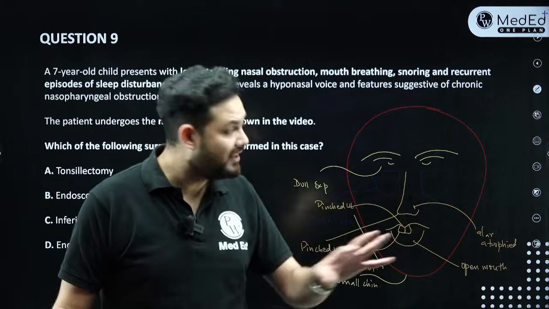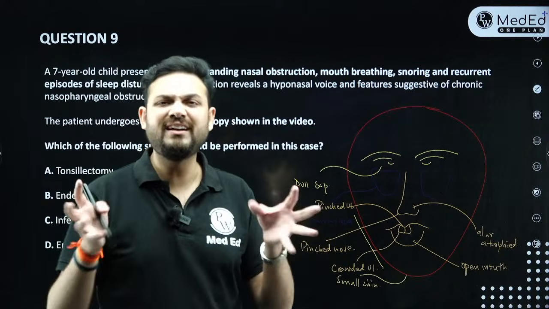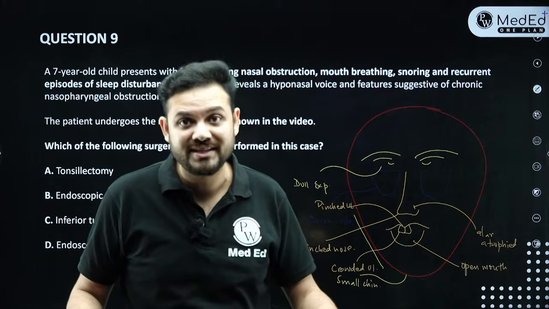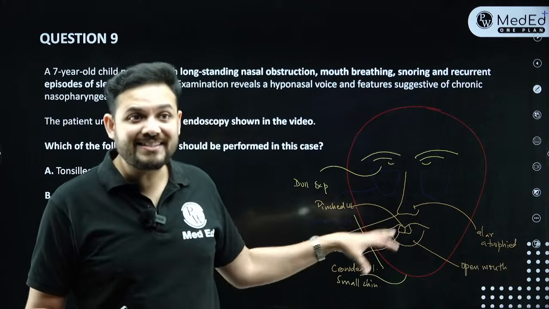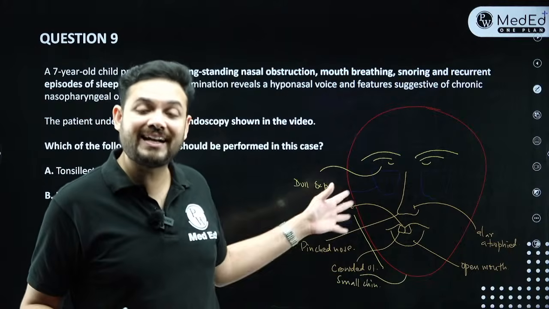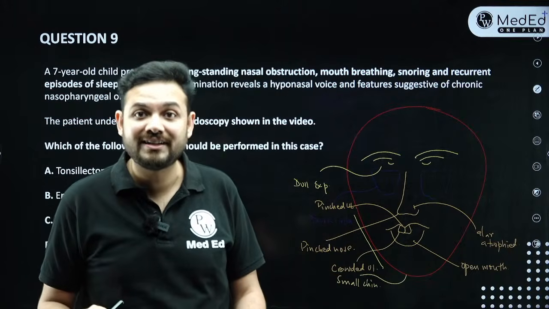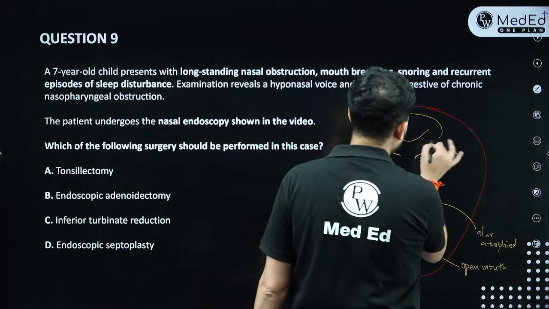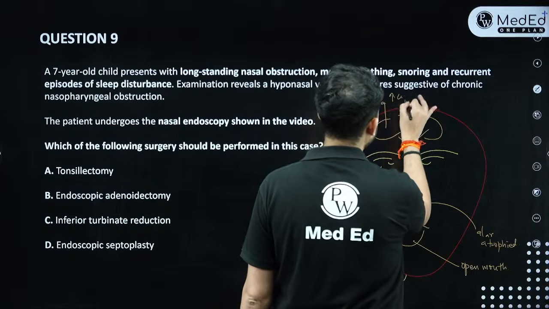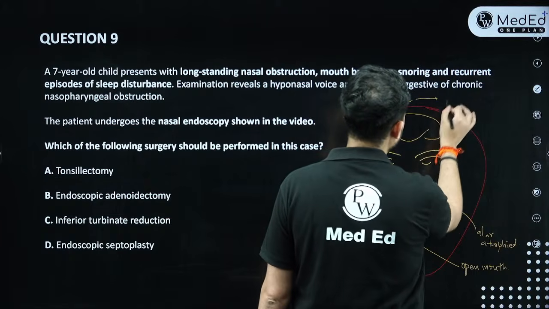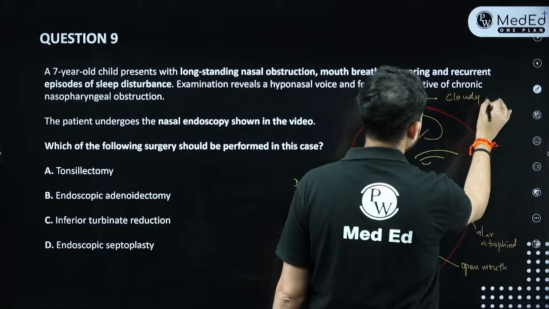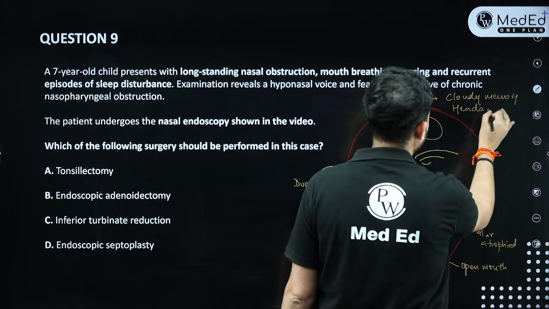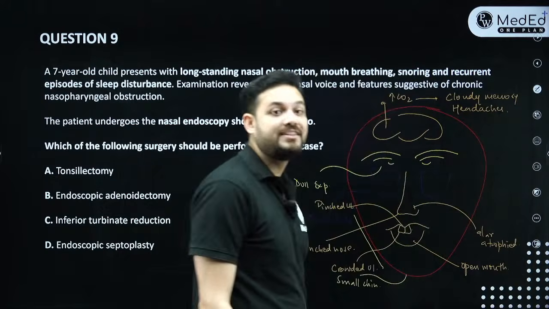Now, these children don't have a very beautiful face, right? Because obviously they've got so many gross features because of constant obstruction. These children, because they are not sleeping well, also have these kinds of problems. What is the second thing that is going to happen? During sleep, they have obstruction. Because of obstruction, there is CO2 retention, and because of the high amount of CO2, they have cloudy memory. So when they get up, they have morning headaches and cloudy memory. That's why they cannot perform well in school.